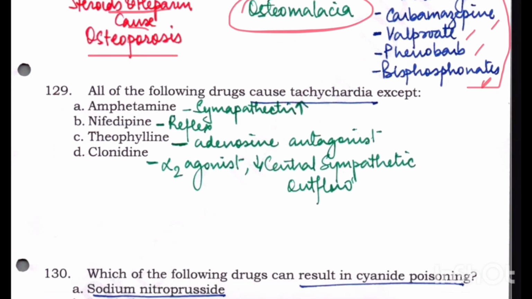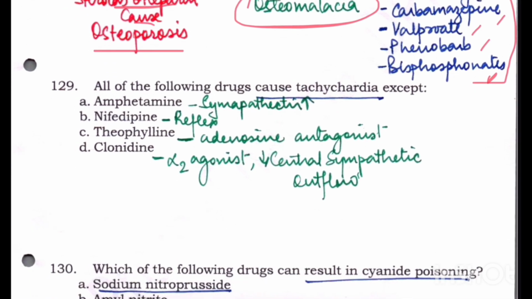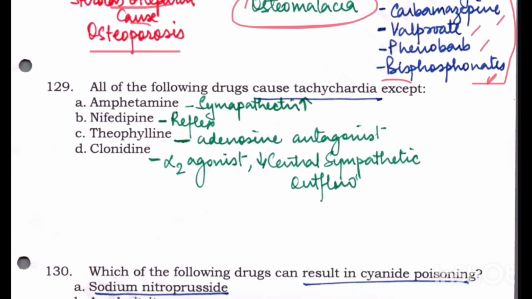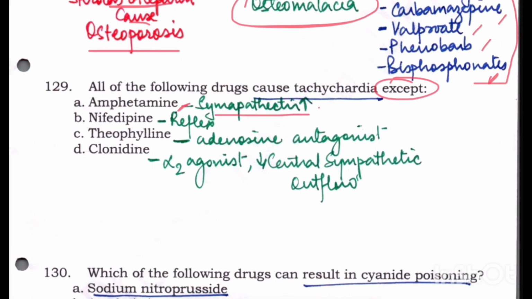All of the following drugs cause tachycardia except. Again the question here is except. Amphetamine, we know it increases sympathetic activity. Nifedipine causes reflex tachycardia by causing vasodilatation. Theophylline is an adenosine antagonist and it causes tachycardia and arrhythmias. Clonidine is an alpha-2 agonist, and by its action on alpha-2 receptors it reduces central sympathetic outflow. So clonidine is the drug which does not cause tachycardia, and this is the right answer.